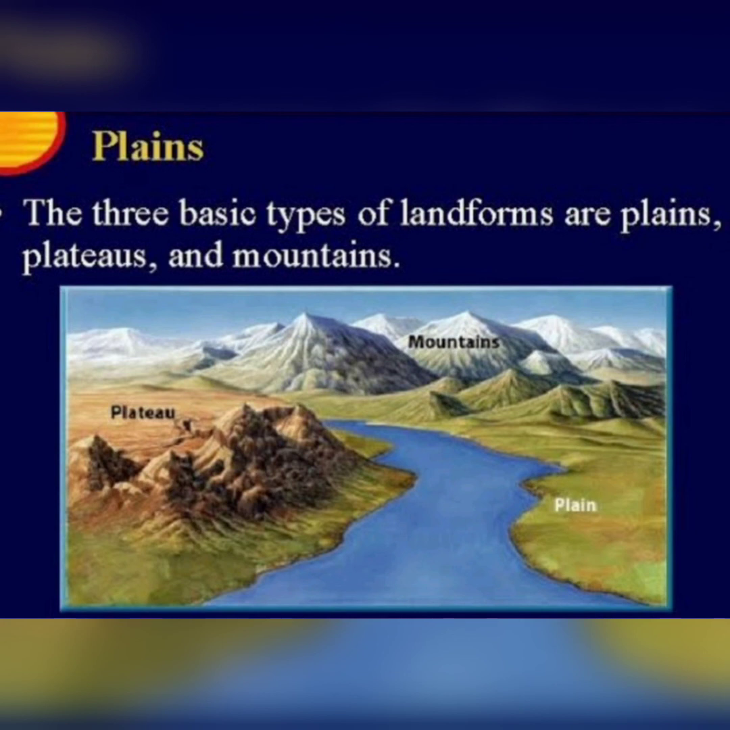Depositional plains. The depositional plains are formed as a result of deposition of sediments in lowlands such as depressions, lakes and seafloor. Most plains of the world are depositional plains.